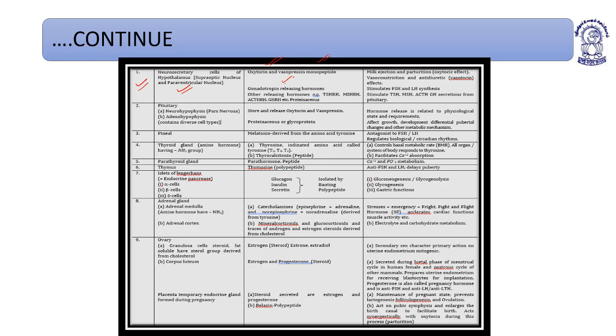It also releases gonadotropin releasing hormone and other releasing hormones like melanocyte releasing hormone, thyrotropin releasing hormone, and adrenocorticotropic releasing hormone. There are almost nine hormones, out of which six are releasing hormones and three are inhibitory hormones.